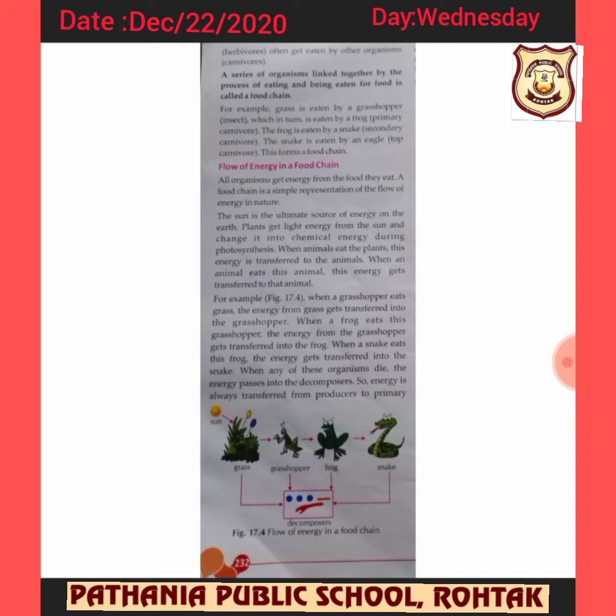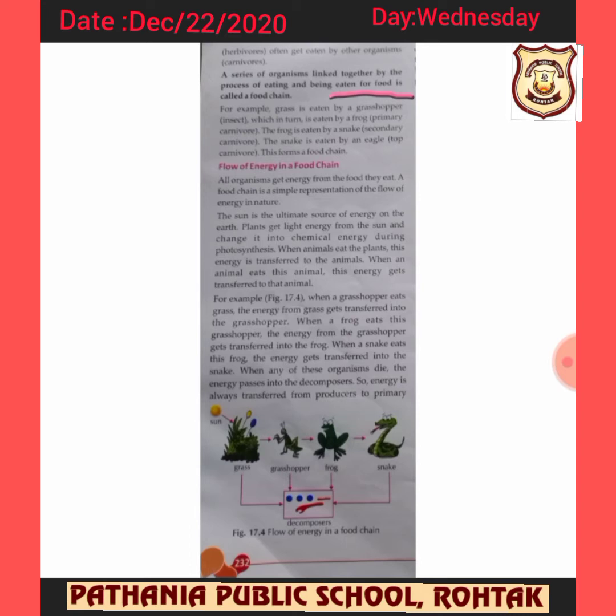So we can say that a series of organisms which are linked together by the process of eating and being eaten for food is called a food chain.